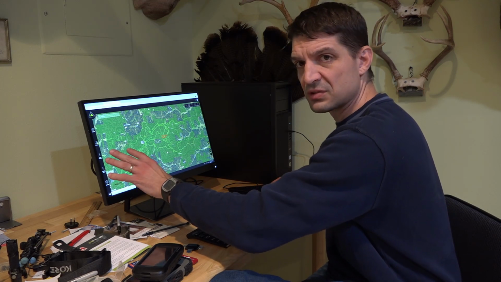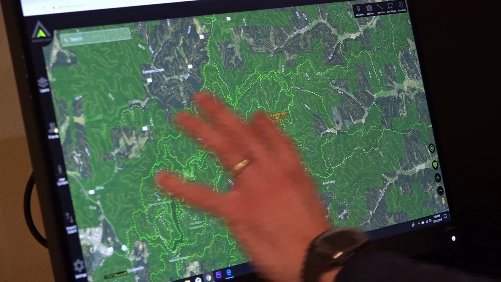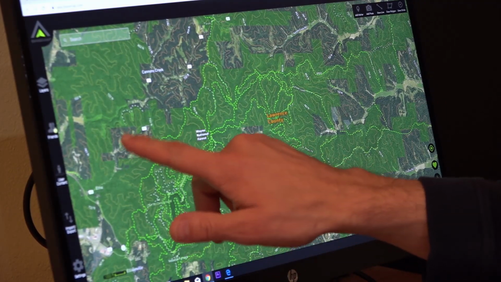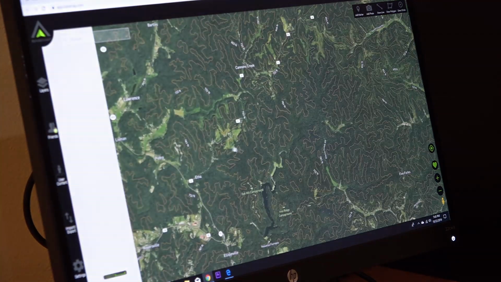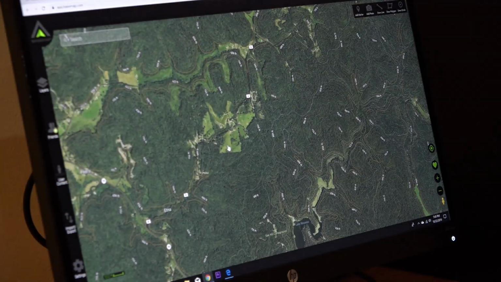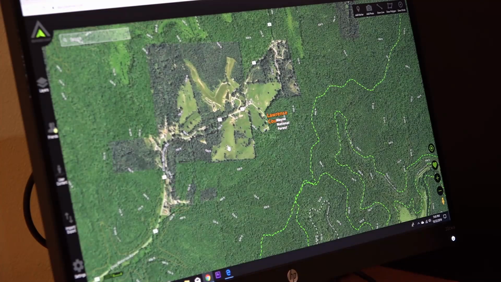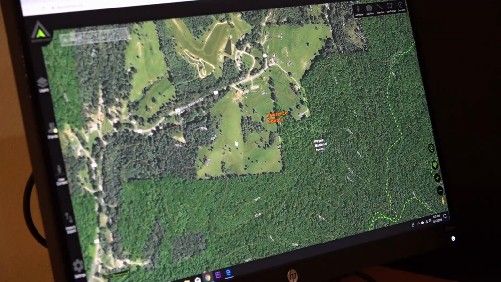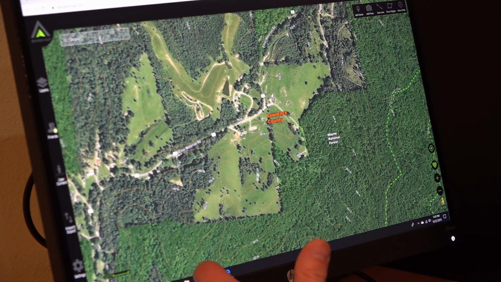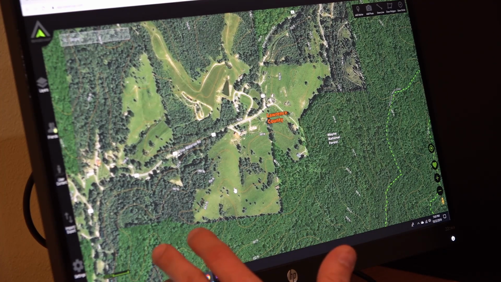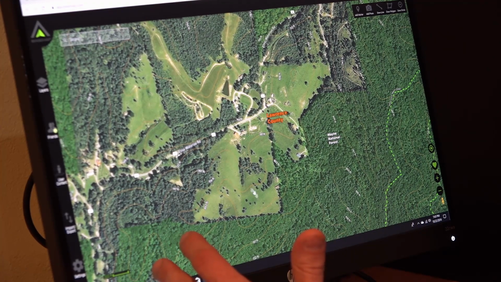Let me just zoom in on the screen a little bit. So as you can see, I got all this public land, but right here I have some fields. Let's focus our attention on this for a minute. Let's just drag this over and zoom in. All right, now that I'm zoomed in, I can tell this is probably not crop fields, not agriculture. So that's not as big of a draw for the deer or the animals. However, it is still going to draw them. They're going to be out here eating the different types of clover and stuff.